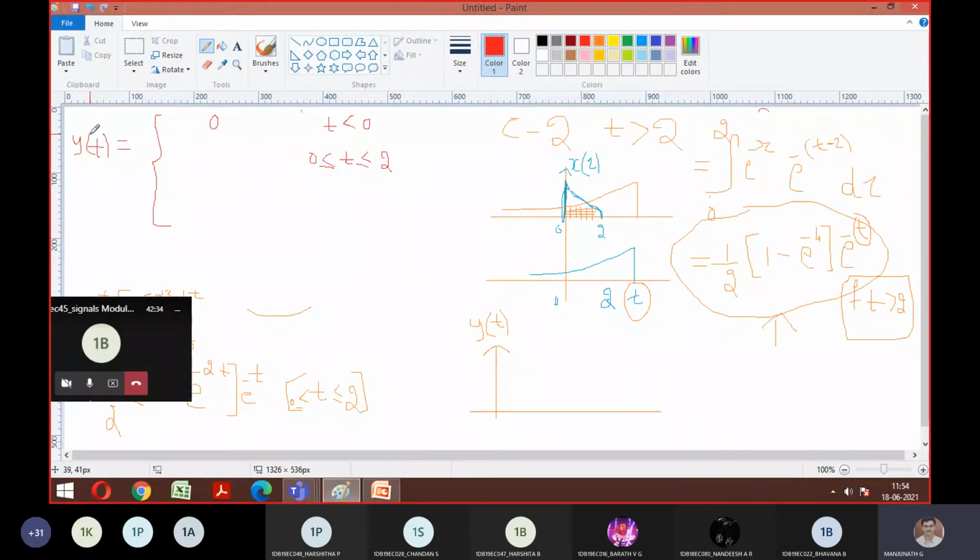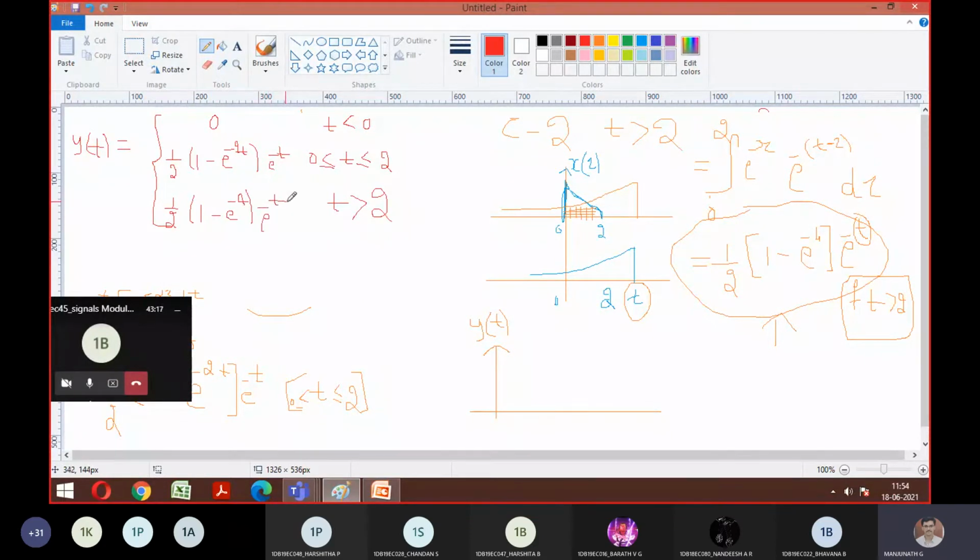So here what is the answer you're going to get? It's 1 by 2. You already got the same answer replica here. So 1 by 2 into 1 minus e power minus 2t into e power minus t. And similarly, the last answer you got for t greater than 2: 1 by 2 into 1 minus e power minus 4 into e power minus t. There are no values of t here.